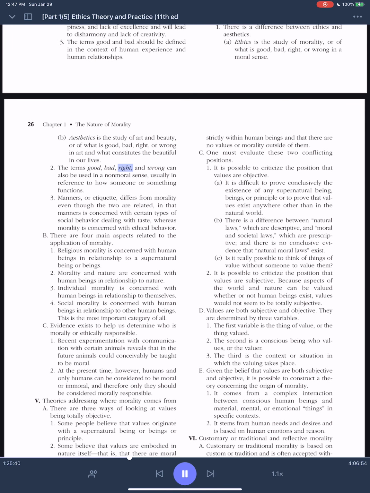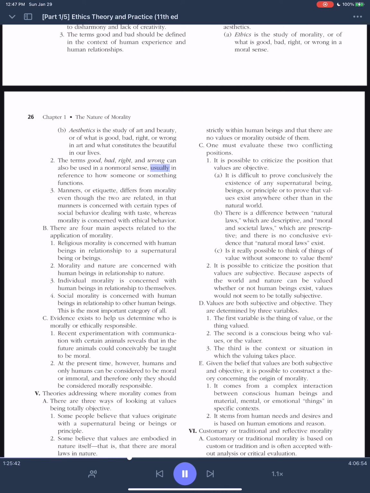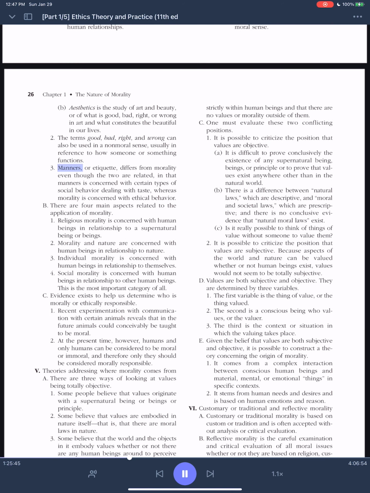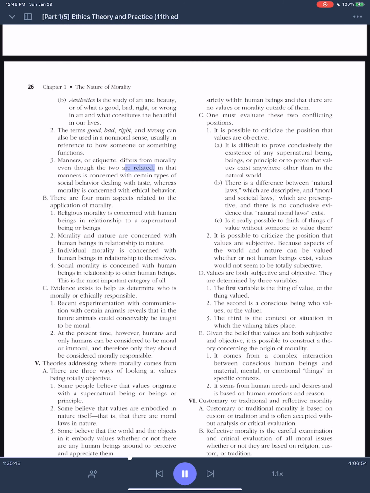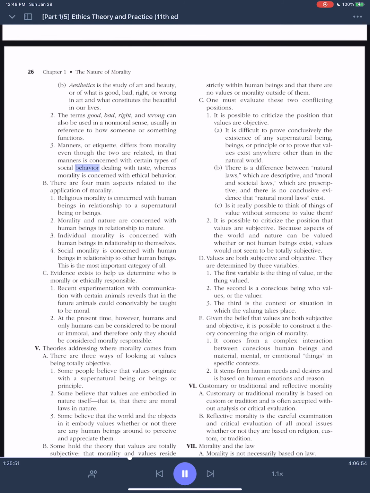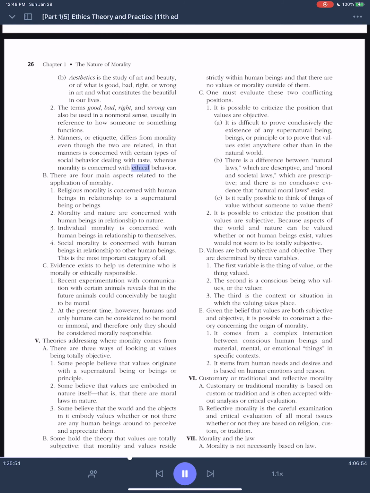2. The terms good, bad, right, and wrong can also be used in a non-moral sense, usually in reference to how someone or something functions. 3. Manners, or etiquette, differs from morality even though the two are related, in that manners is concerned with certain types of social behavior dealing with taste, whereas morality is concerned with ethical behavior.